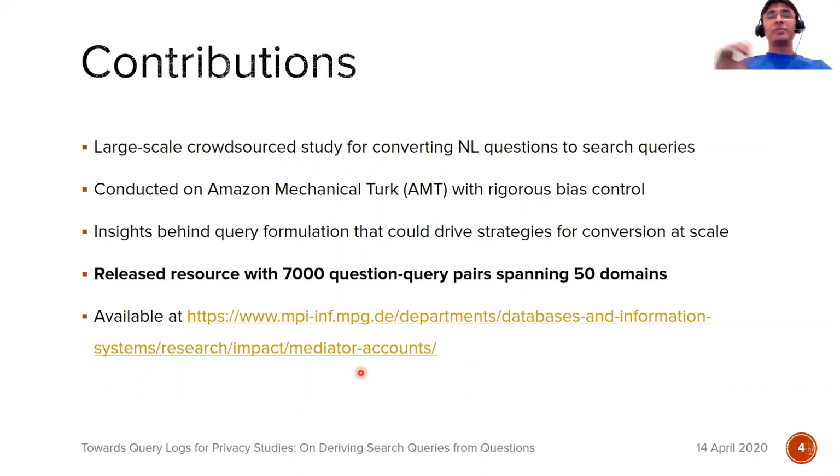So the main contribution here is that we conducted a large-scale crowdsourced study for converting natural language questions to search queries over Amazon Mechanical Turk. In the process, we made several insights behind query formulation, and this could drive strategies for automatic conversion at scale. We released a resource with 7,000 question query pairs spanning 50 domains, and this is available at the link down here.